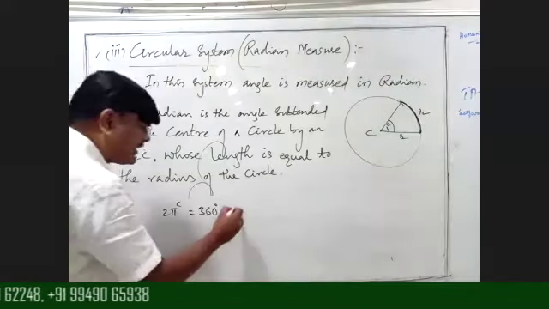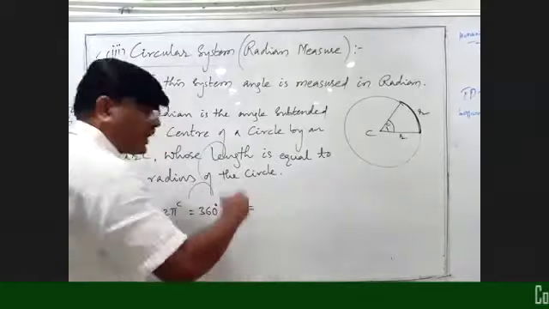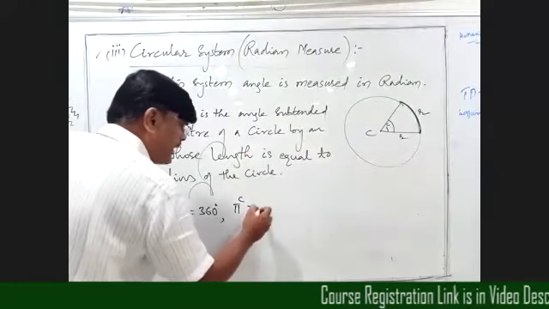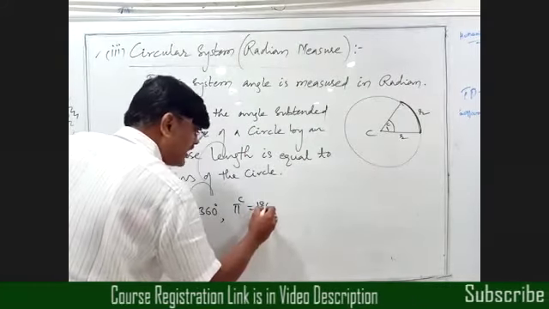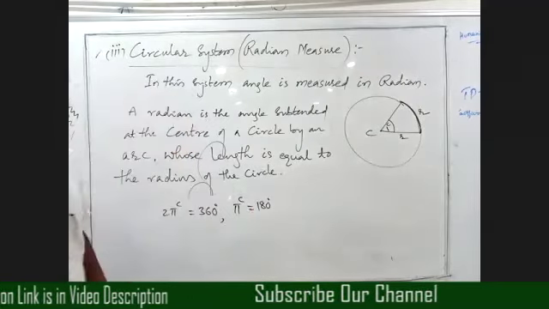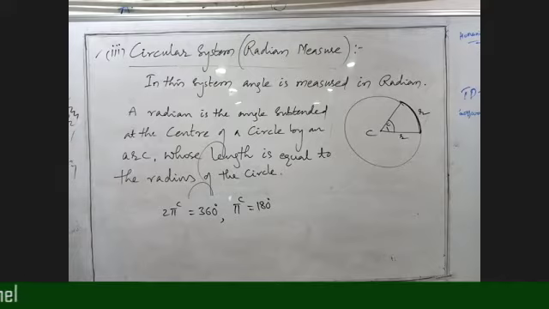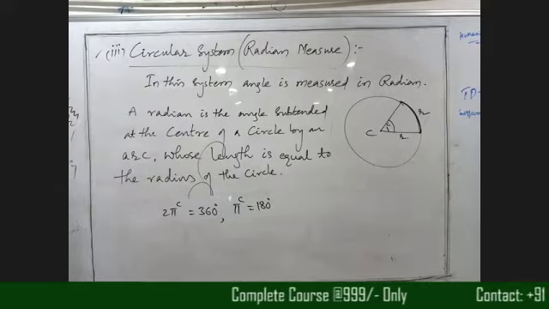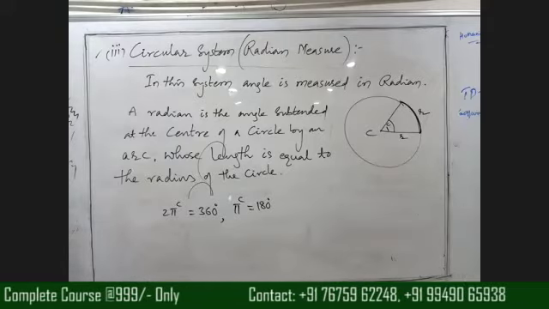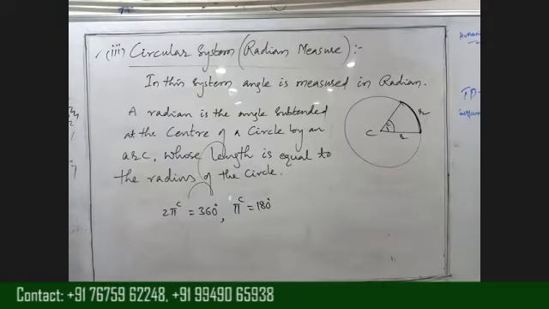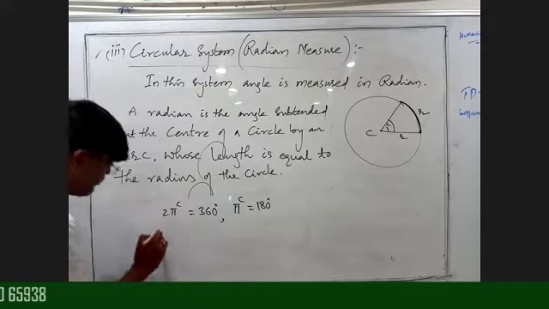From this we can write pi radians. If you convert this into degrees, beta, pi radians equals what? 180 degrees. Okay, clear? Pi radians equals 180 degrees. 2 pi radians equals 360 degrees. Pi radians equals 180 degrees. Okay, now clear? And write one more.